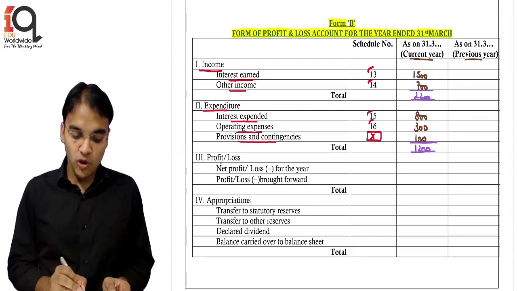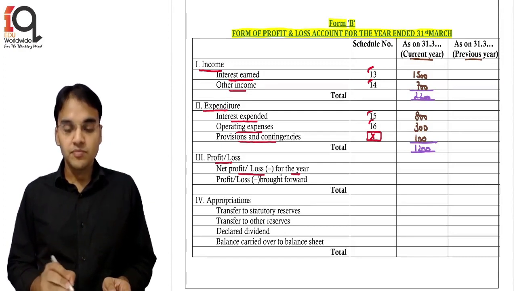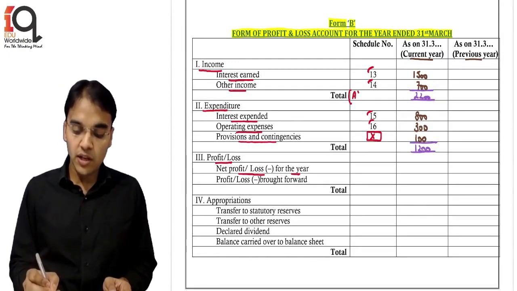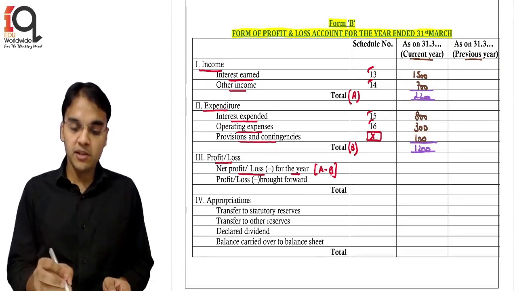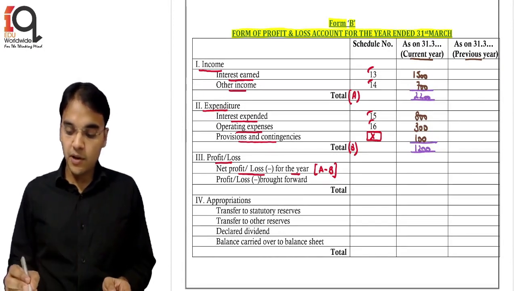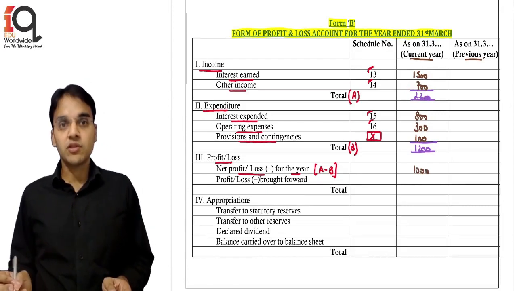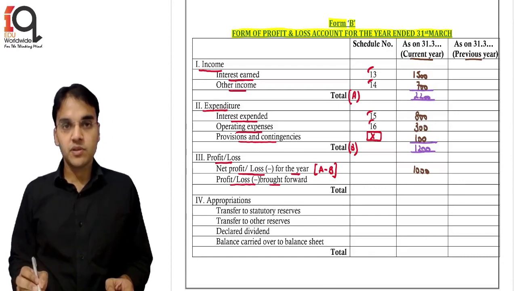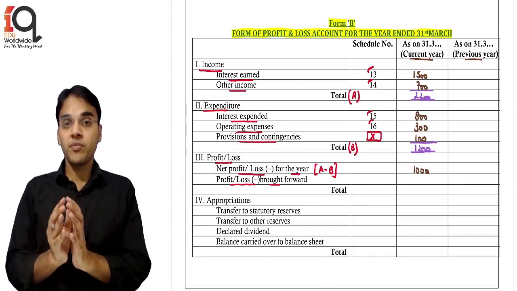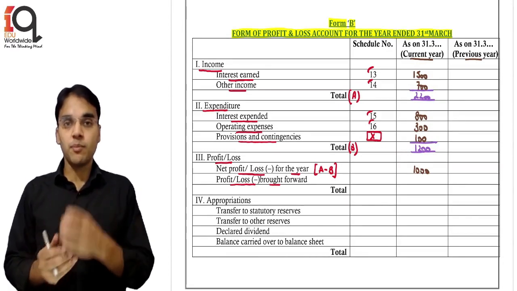Now the next thing is profit or loss. First is net profit or loss for the year. This is nothing but total income minus total expenditure. If income is A and expenditure is B, this is A minus B. So how much will it be? It will be 2200 minus 1200, that is 1000. And then profit or loss brought forward. That actually means whatever is the profit after all the appropriations of the last year, that will be shown here. That is the brought forward amount.